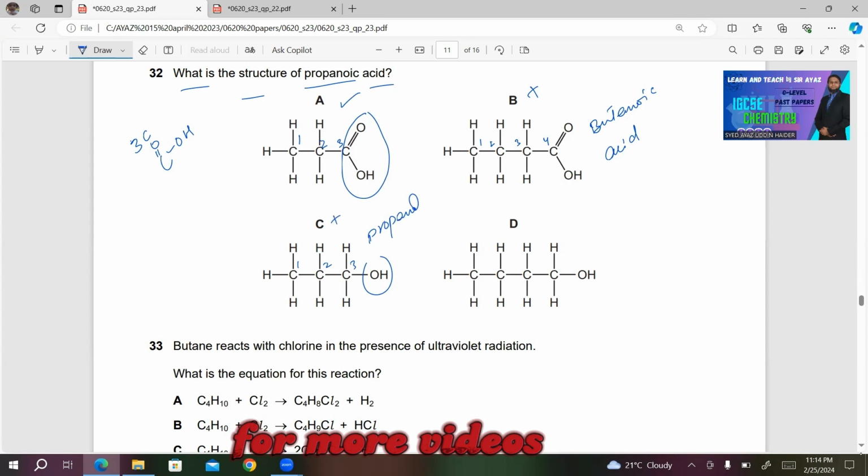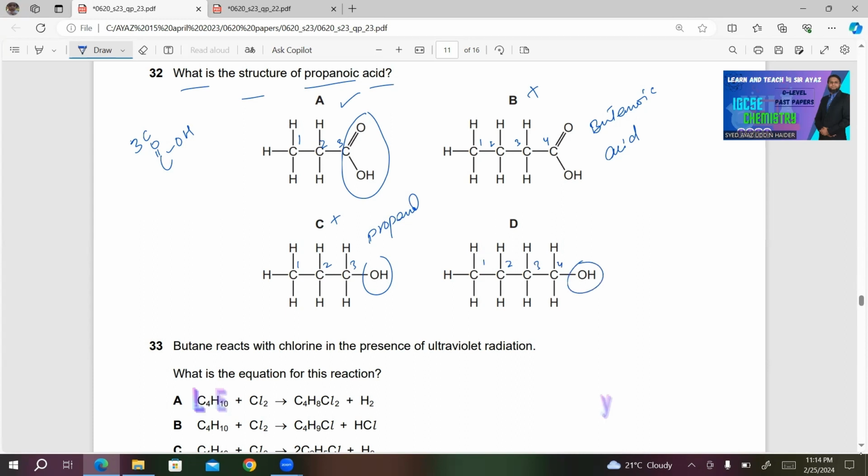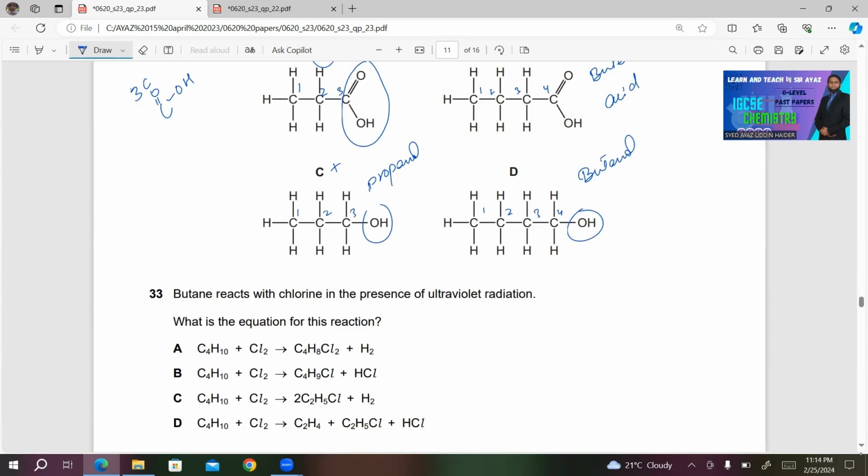What about D? 1, 2, 3, 4. Again, we are having an OH group, and this is also an alcohol. And in this case, it is butanol. So only choice A will be the right answer for number 32.